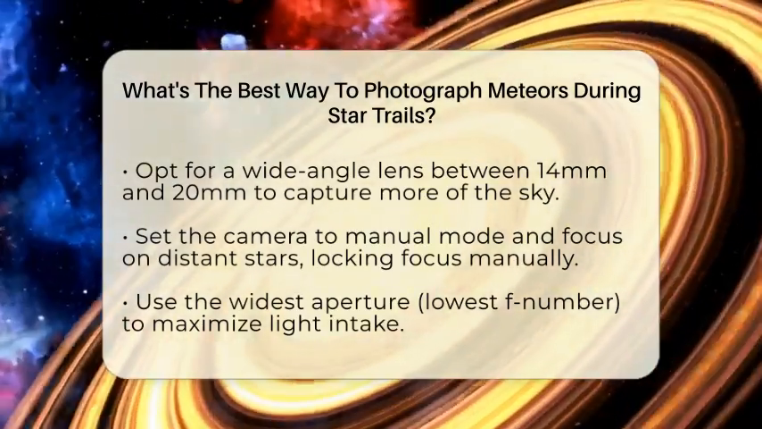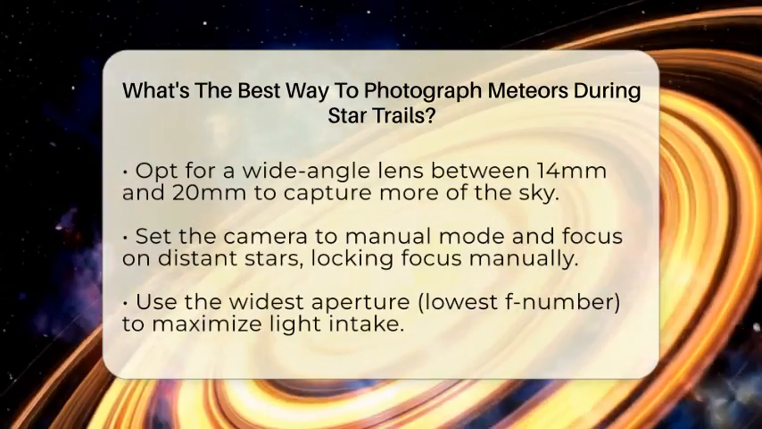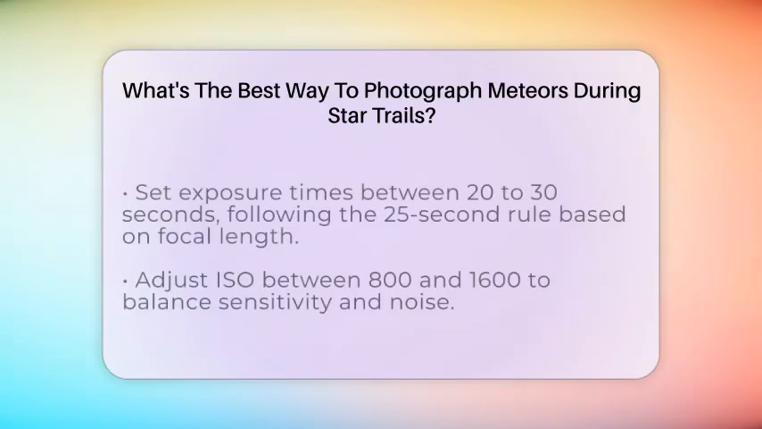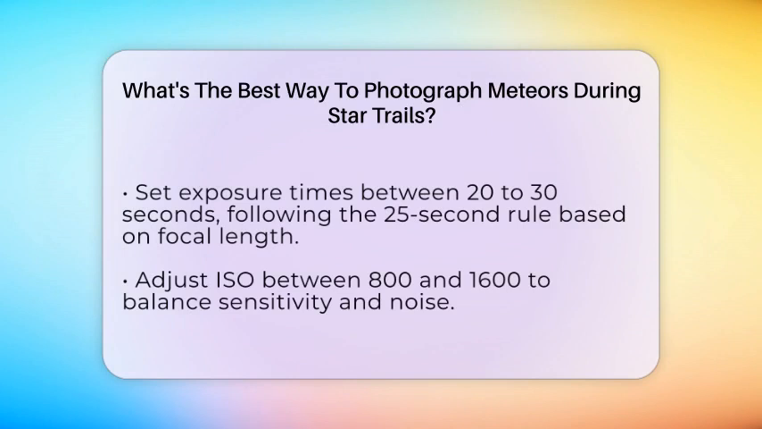The 25-second limit comes from dividing 500 by your lens focal length, which prevents star trails from becoming too long and blurry. Set your ISO between 800 and 1600 to keep the camera sensitive enough to pick up faint meteors without too much noise. Use an intervalometer or your camera's built-in interval shooting mode to take continuous shots over the entire meteor shower period. This way, you'll gather many frames that can later be combined.